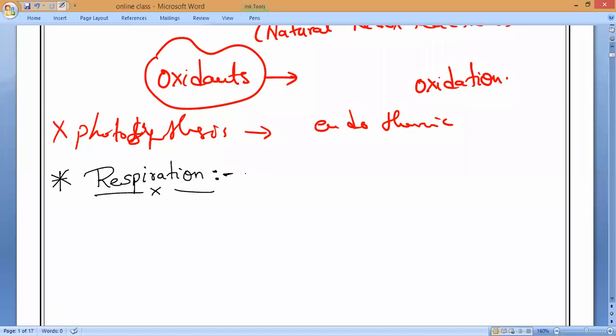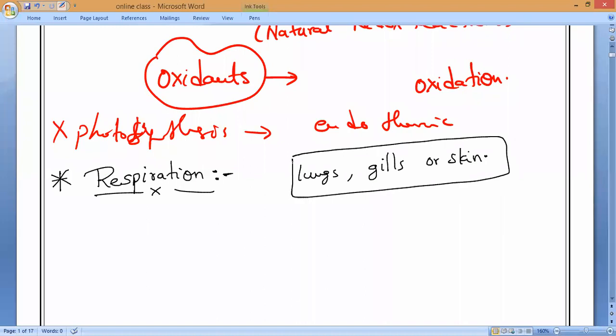Yes. So every living organism will take the oxygen through the lungs. Or else, if it does not have lungs, like fish, they will take it through the gills, or some animals will take it through the skin. So this is what we call respiratory organs in different organisms.